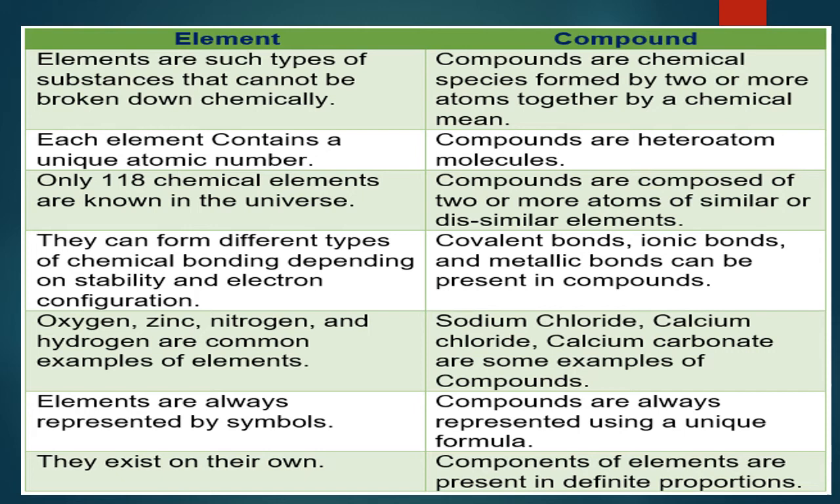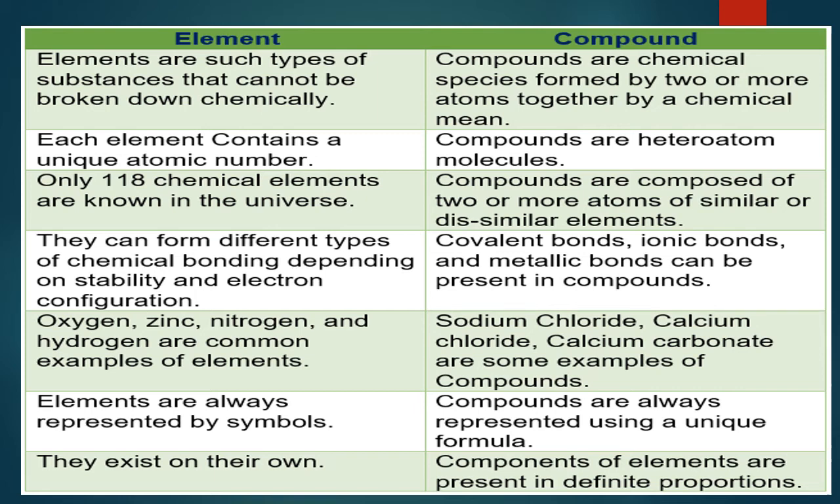Compounds are heteroatoms. Heteroatoms means different kinds of atoms. They have a fixed mass number. For example, water is a compound. The mass of water is 18. 2 hydrogen atoms, its atomic mass number is 2. 1 oxygen atom, its atomic mass number is 16. 16 plus 2, 18. 18 is the mass of the water molecule.